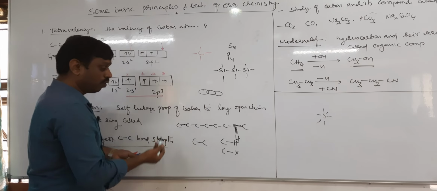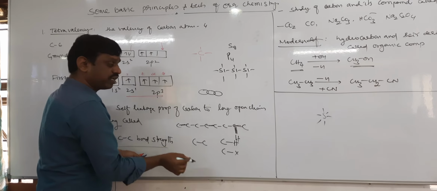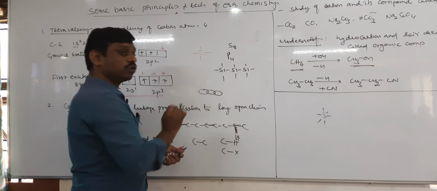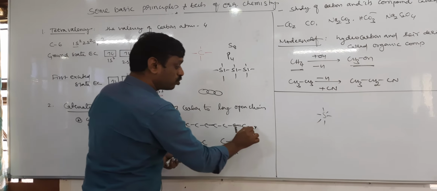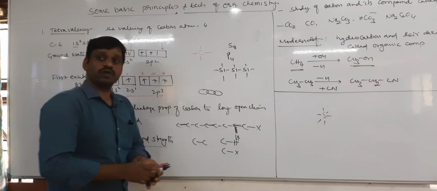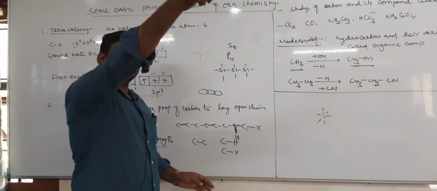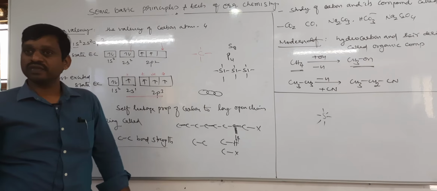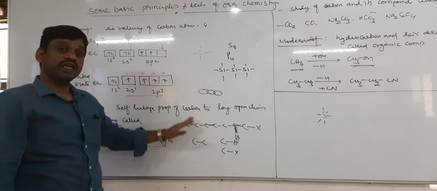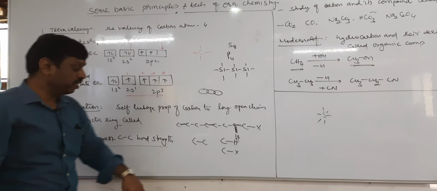So whatever strength this carbon-carbon bond has, the same strength the carbon-hydrogen bonds also have. Even the carbon-halogen bond. Therefore, even if it forms a 1000 carbon chain, it is stable. So that is called the catenation property, supported by these two.